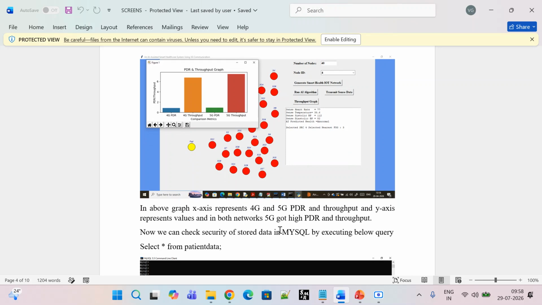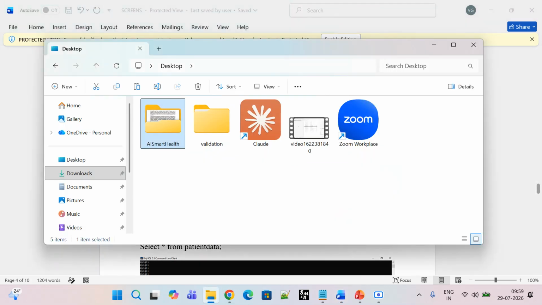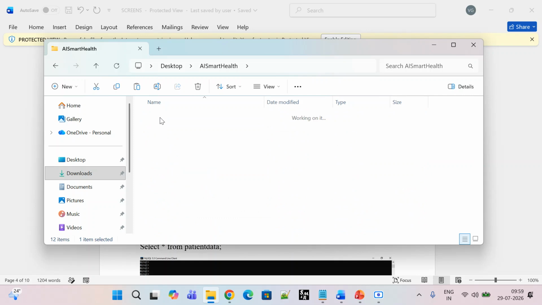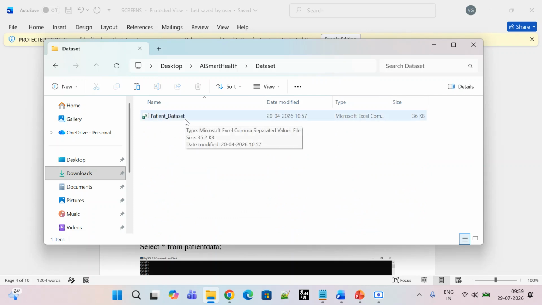So how exactly does this work? Let me just go through this and explain in detail how it has to be executed. For the backend software, I use Python 3.7.2, the Node.js framework, and the WinRAR zip file. So let me just open my folder. This is my project, AI Smart Healthcare System using 5G communication, and these are the files which I am using. The dataset is nothing but the patient dataset, right?